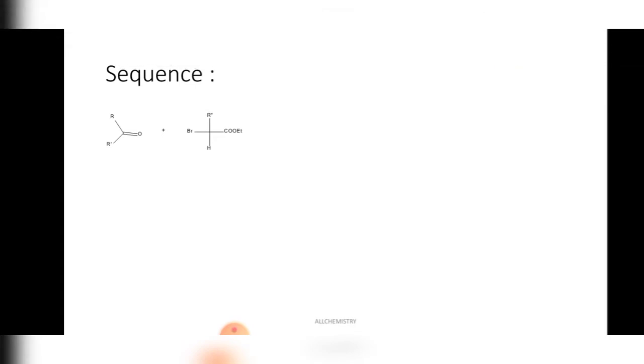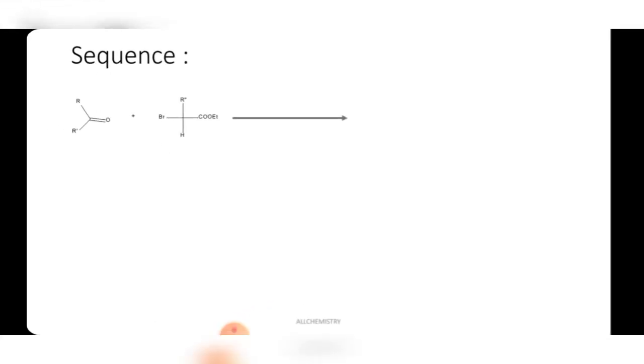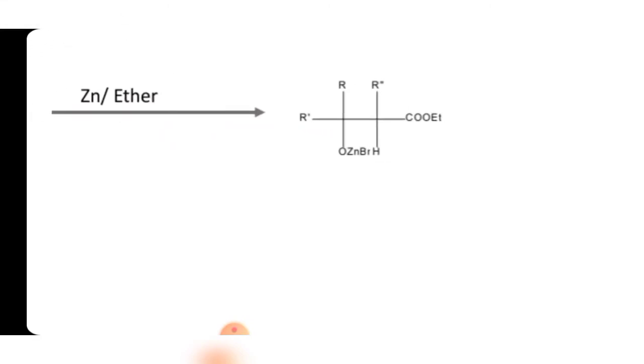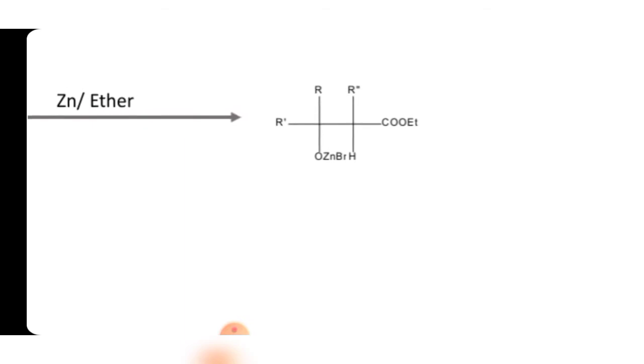Now this alpha haloester will react in the presence of zinc and ether, and it will form an intermediate. In that intermediate, O-ZnBr forms, two carbons are attached, and here is the CO2 ester.